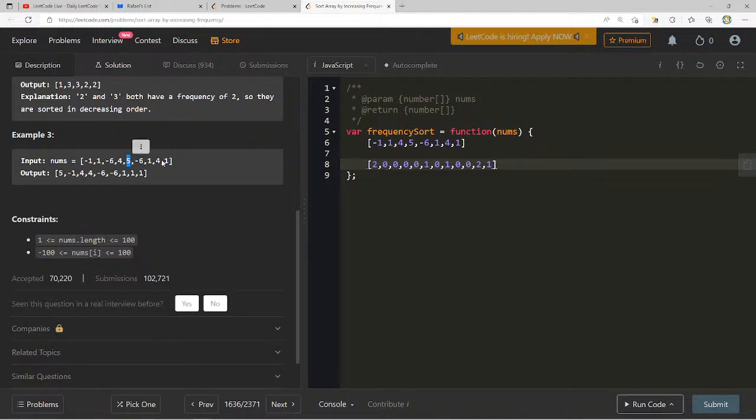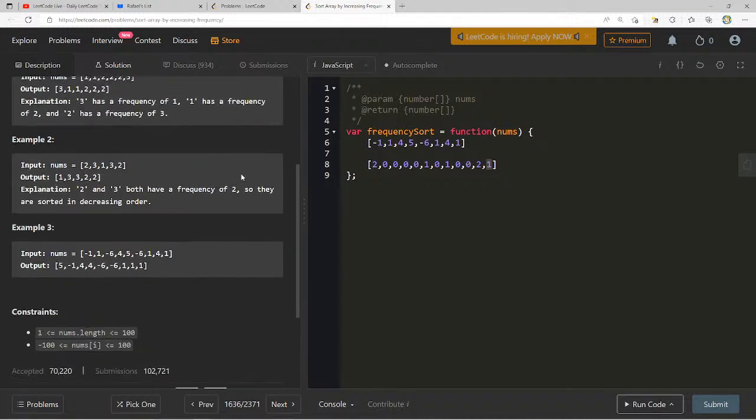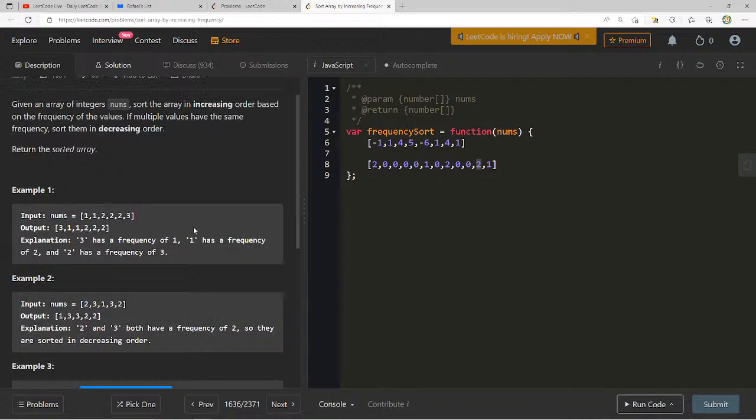Oh, did I miss the 5 in there? Yeah, okay, the 5. I should have a 5 in there. Oh no, 5 is 1, okay. And you have -1. And what happened to the 1? We have 2 1s. So you go through all these, and then what? Do we go through all the 2s? So it should be in decreasing order. So yeah, it should be 4, 4, -6. This output's very strange. Unless I just butchered it.